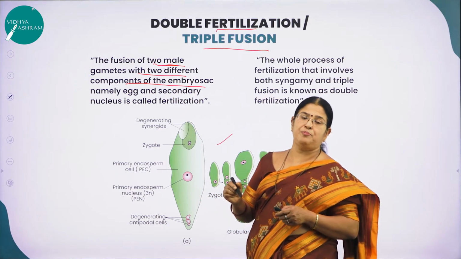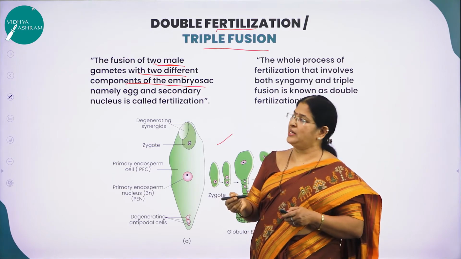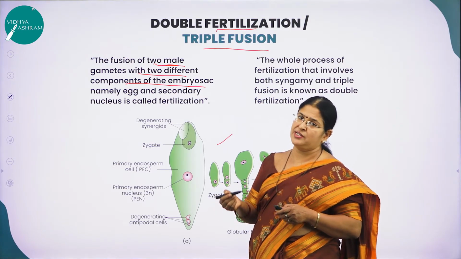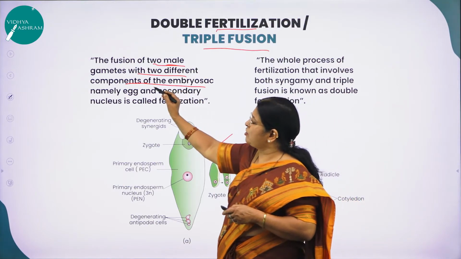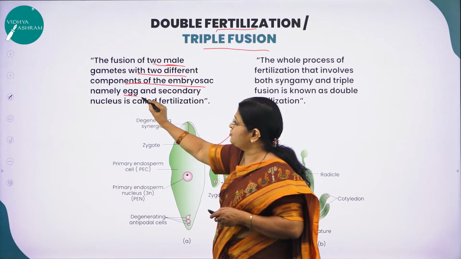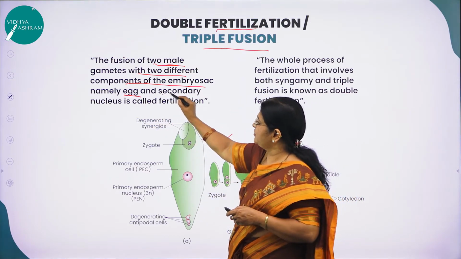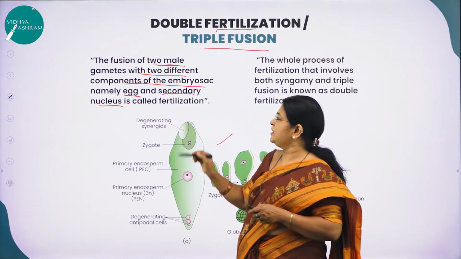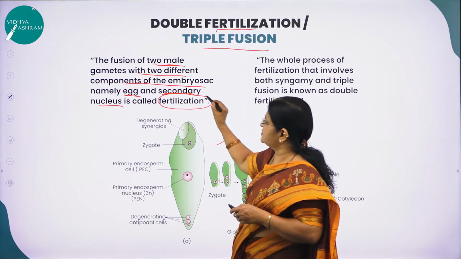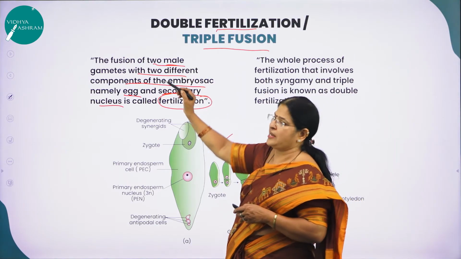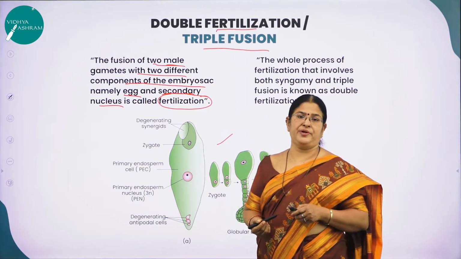As I said, the pollen tube carries what? The two male gametes, right, which are produced through the mitotic division of the generative cell. And one of the male gametes is going to fuse with the egg, the other one with the secondary nucleus, which is in the central part, the central cell, as we say. That whole process is called fertilization, right? What is it? The fusion of the two male gametes with two different components of the embryo sac.